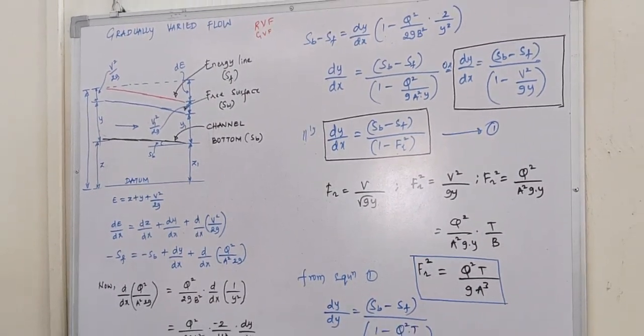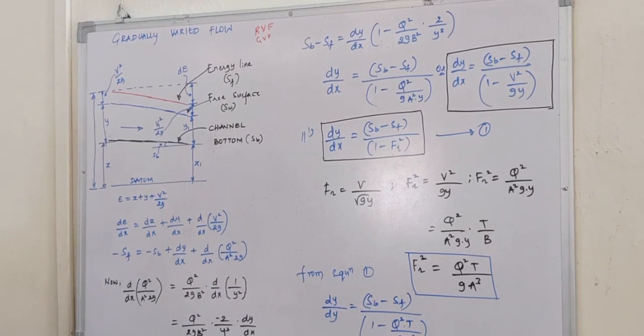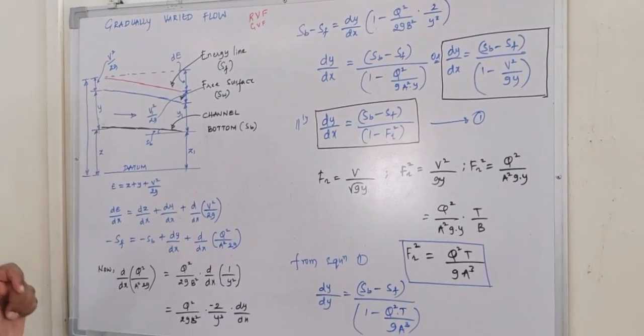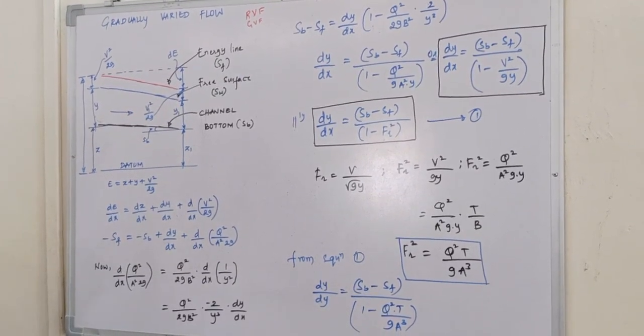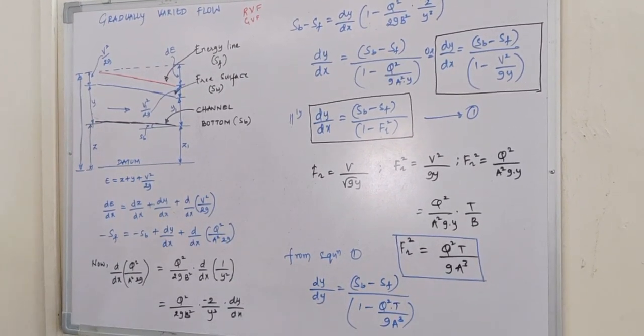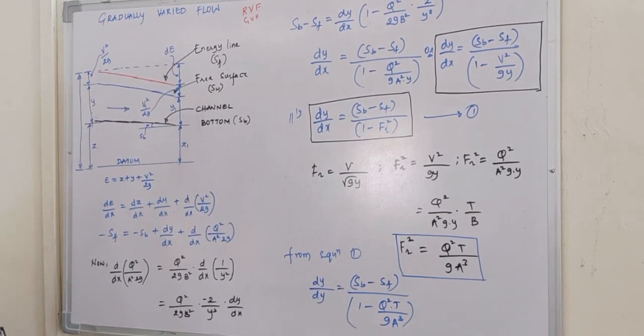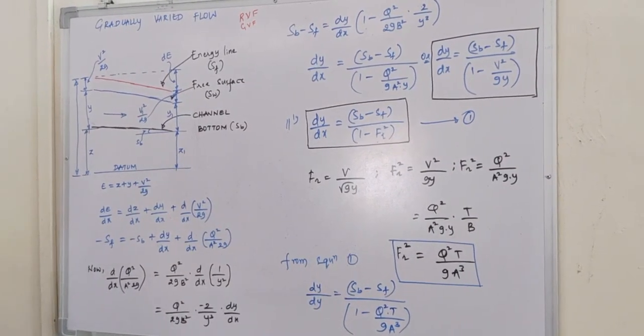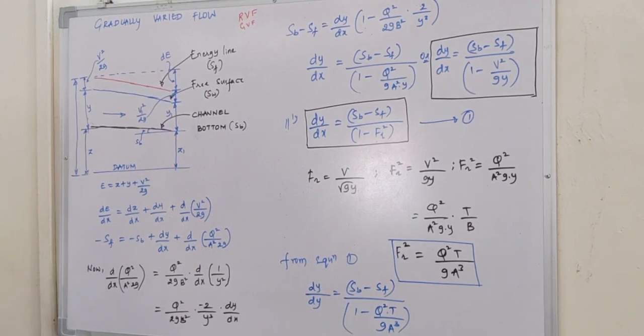When the depth of flow in the open channel changes abruptly, over a smaller reach of length, then the flow will jump in the open channel. That jump is mainly because of the abrupt change of depth for a smaller period of time, and that is called a rapidly varied flow.